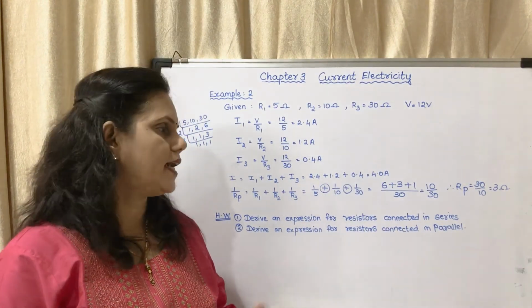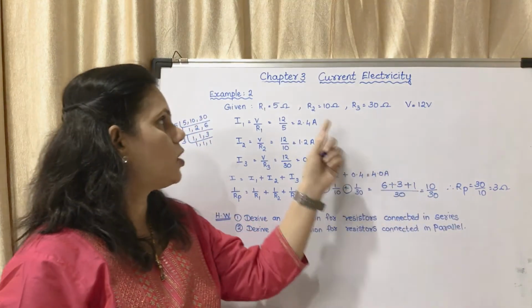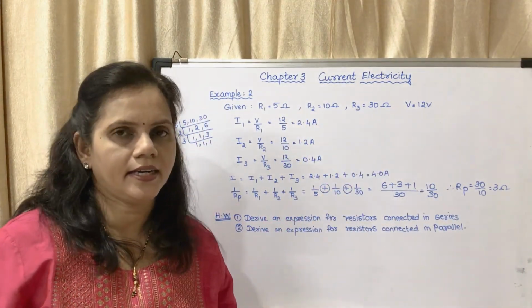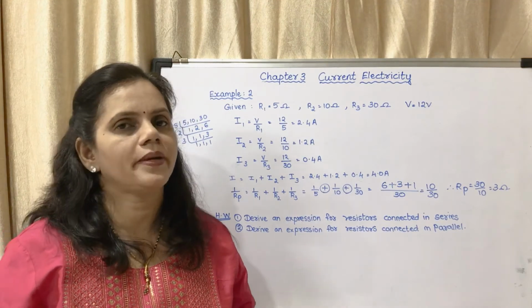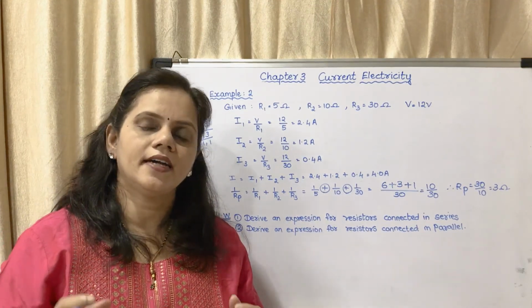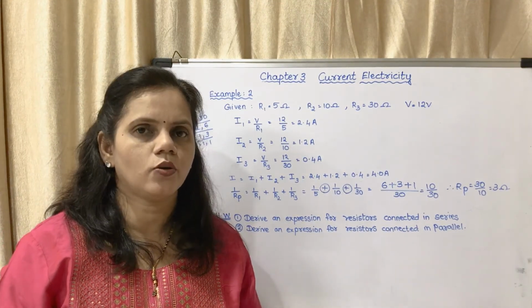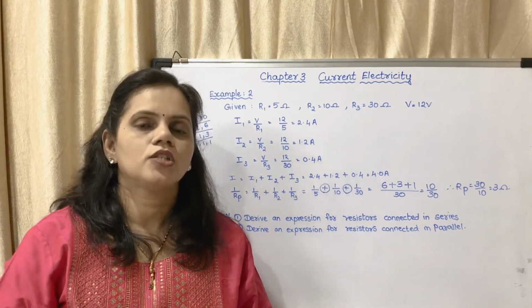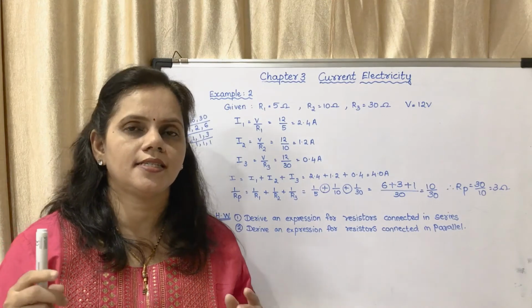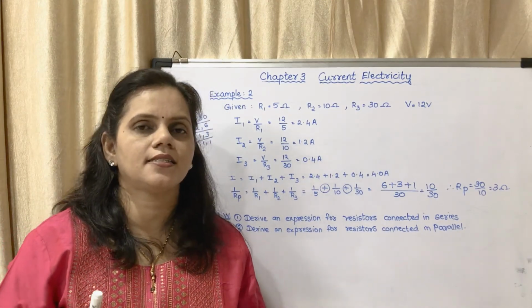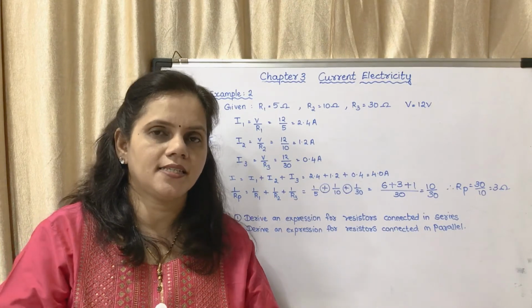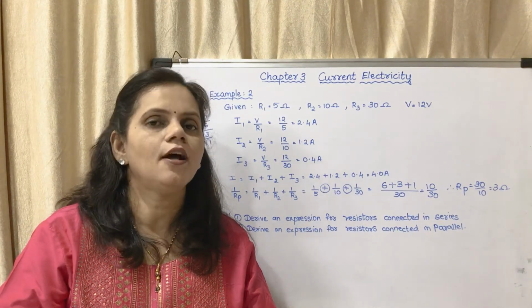Now you may see that this 3 is smaller than 5, it is smaller than 10, it is smaller than 30. So the effective resistance will be less than the individual resistors. Okay, so this is about resistors in parallel. So today we have learnt resistors in series and resistors in parallel. Now we will compare resistors in series and resistors in parallel.